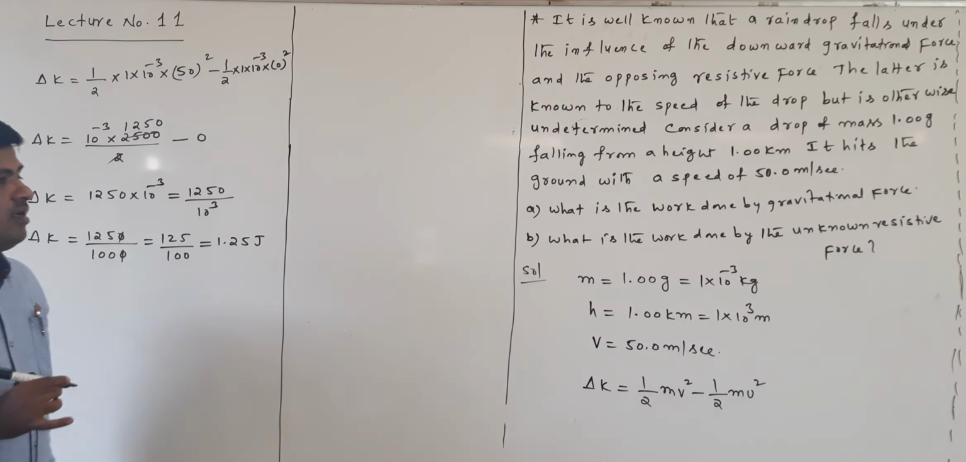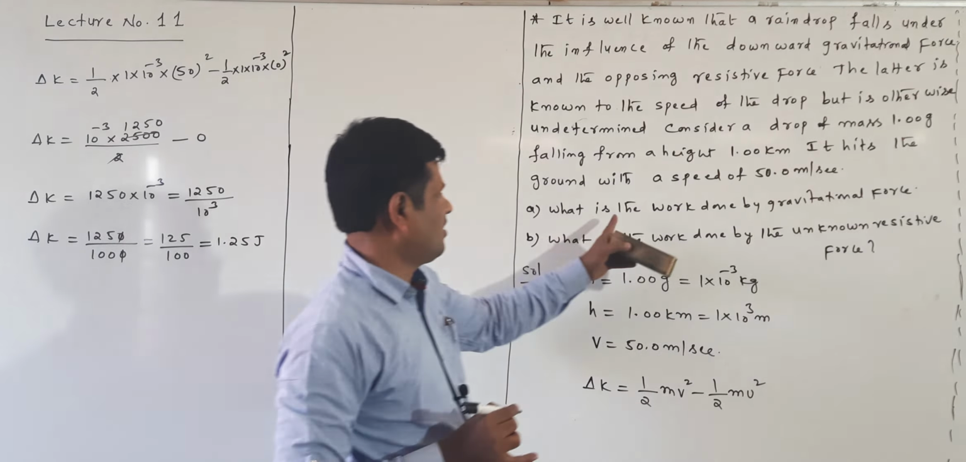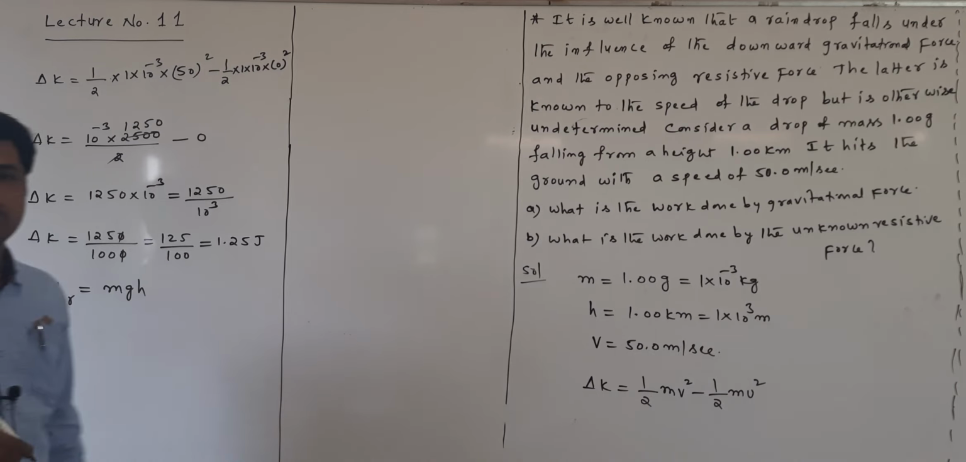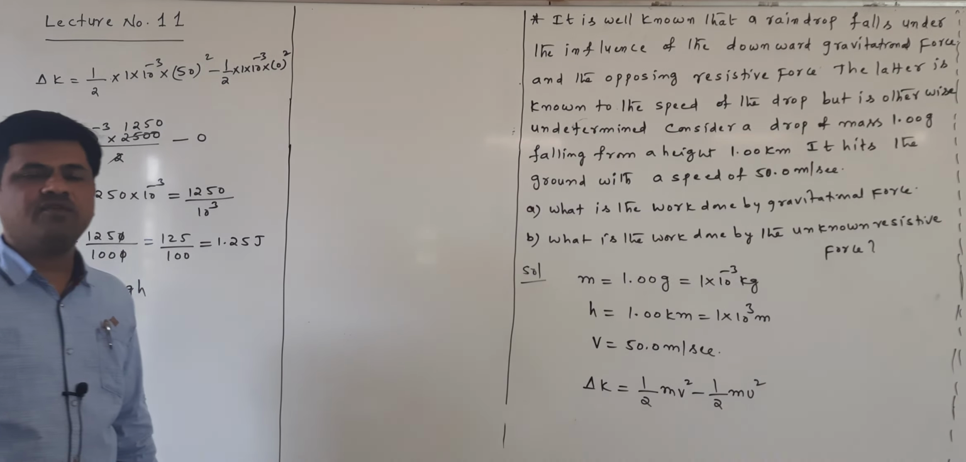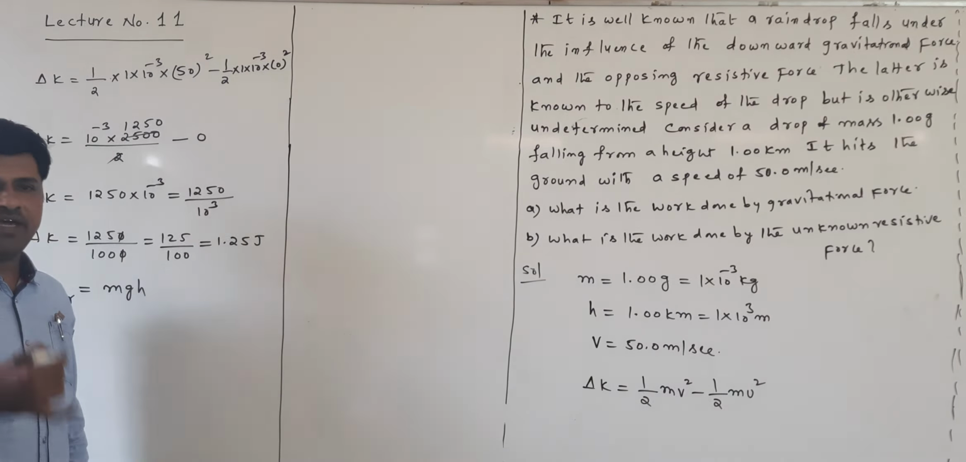Next I want to find the work. What is the work done by the gravitational force? First of all, I am marking part A, work done by gravitational force. Work done by gravitational force can be written with the general formula mgh. It is freely falling, means it is moving in the same direction as the gravitational force. So we are getting a plus value.